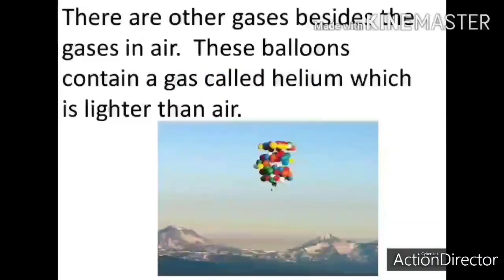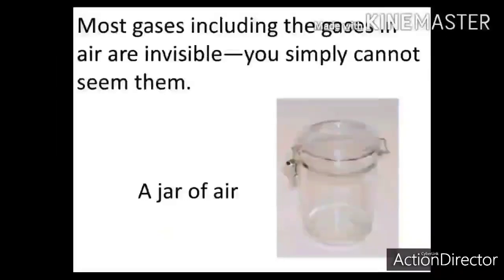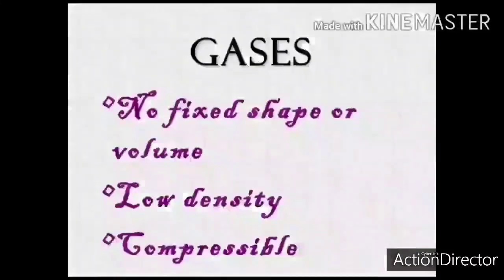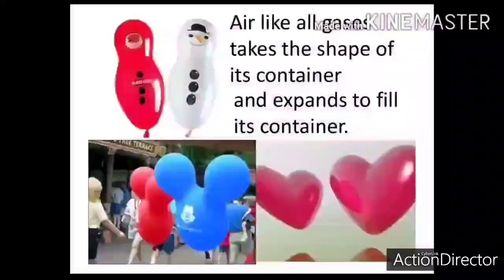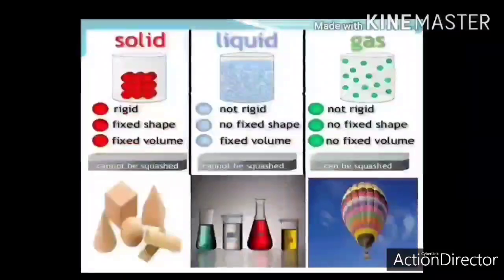There are other gases besides the gases in air that can be filled in a balloon, called helium, which is lighter than air. Again, a jar that is kept open is a jar of air. So gases in general have no fixed shape or volume, have low density and are compressible. Their molecules are far apart. Since they have large spaces to travel at high speeds, they have negligible forces of attraction. Air, like all gases, takes the shape of its container and expands to fit its container.